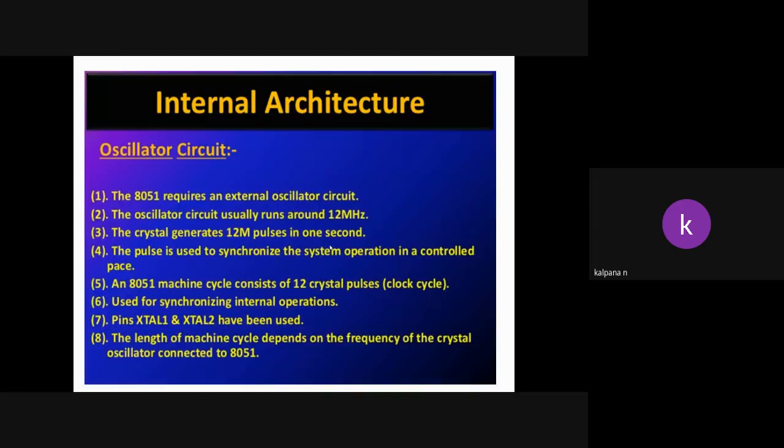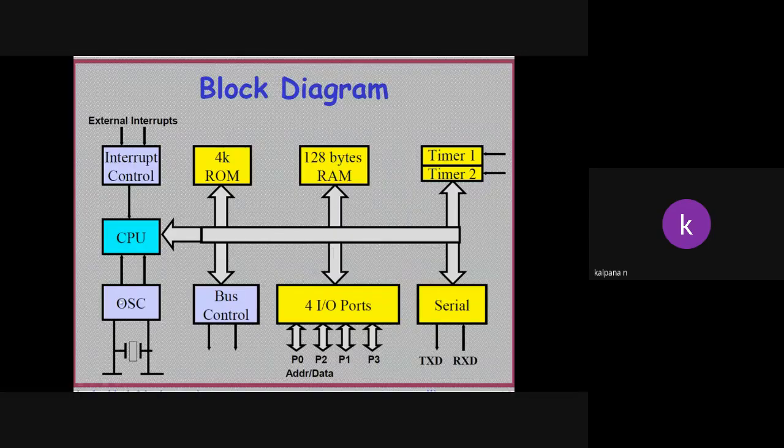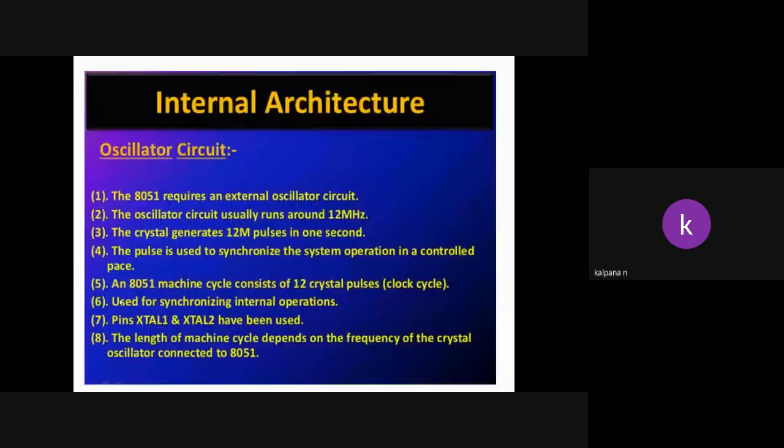Next, internal architecture. The 8051 requires an external oscillator circuit. Internal is there, and we also want to connect the external oscillator circuit. The oscillator circuit usually runs around 12 megahertz.